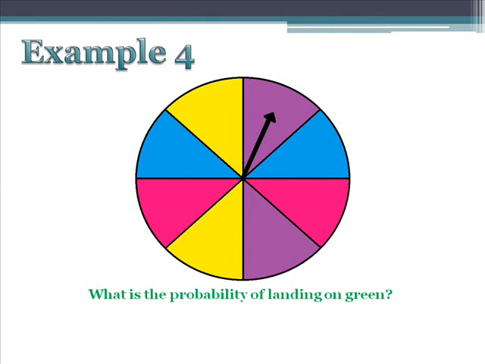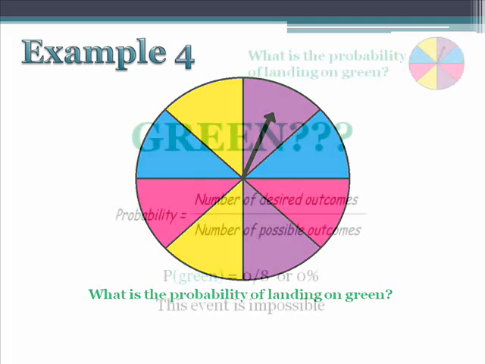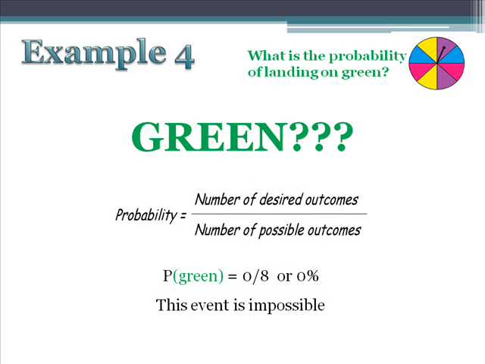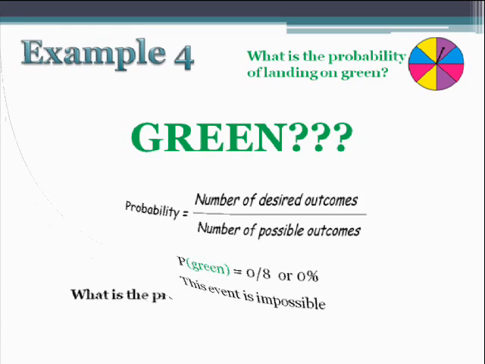For our fourth and easiest example, I want you to consider the probability of landing on green. Now, I know you're probably saying green, but there is no green, and that's exactly what you should be saying. It's not a trick. If you're looking at this picture and the desired outcome does not exist, then the probability of that event occurring is 0. Because the probability is 0, this event is impossible. It can't land on green if green isn't an option.